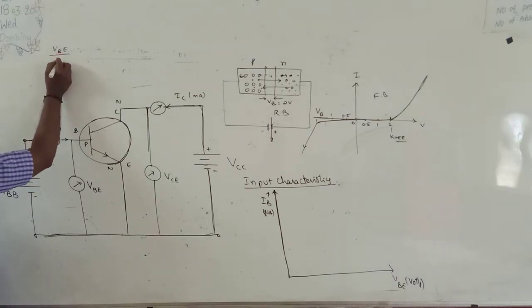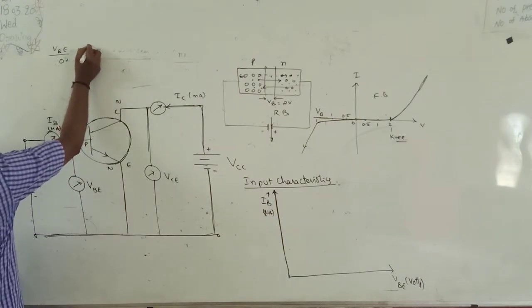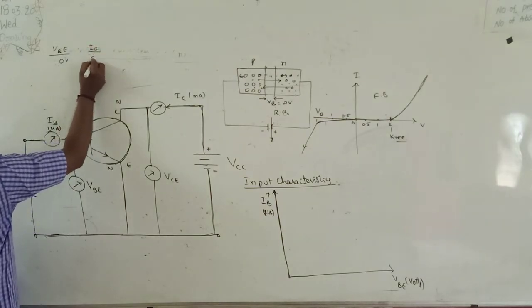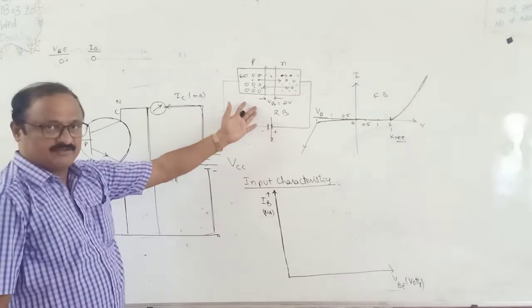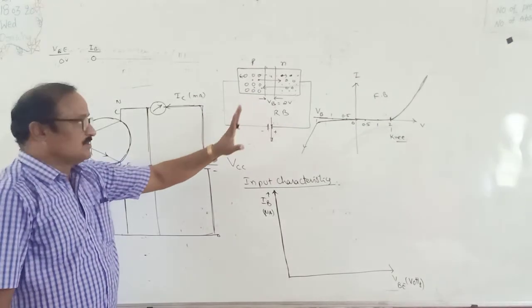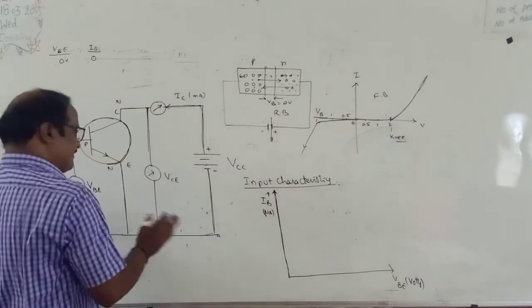So if VBE is equal to 0 volts, what is the value of current to the base? IB is also equal to 0. It is a junction diagram, the emitter base junction diode. Emitter is connected to negative polarity, base is connected to positive polarity, means compulsorily it is forward bias. Same as forward bias, so forward bias characteristics come here in the same way.